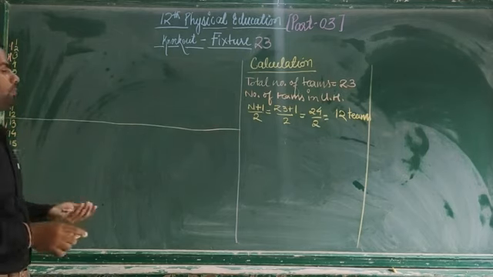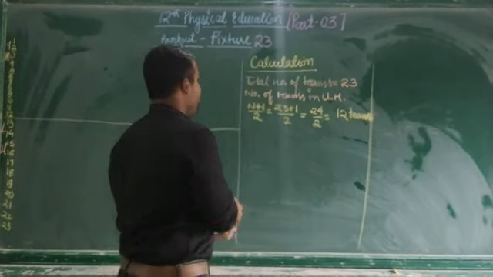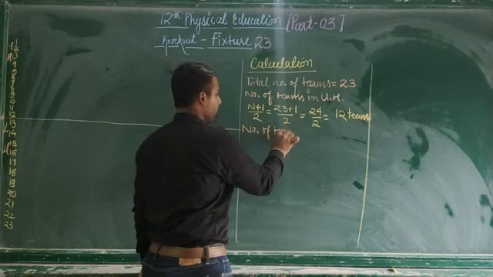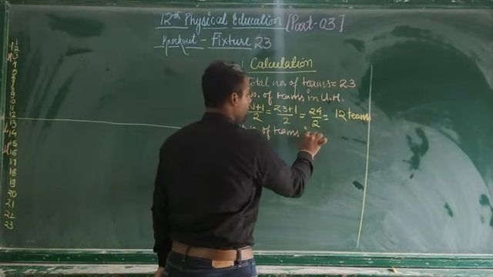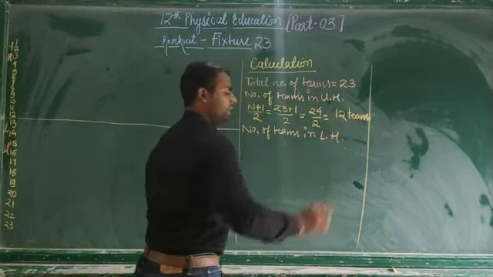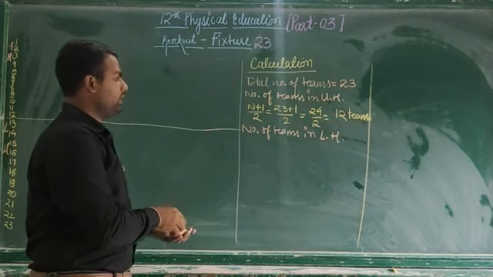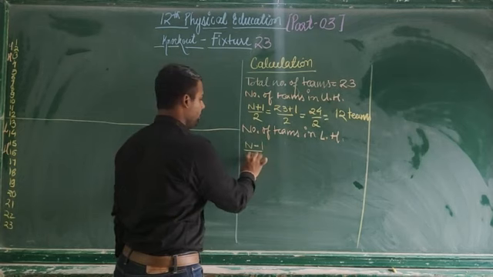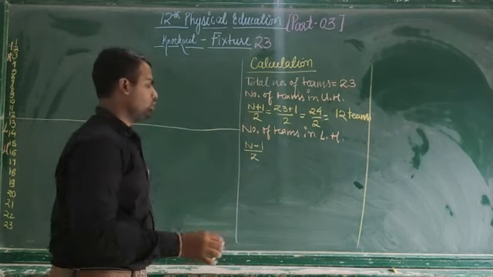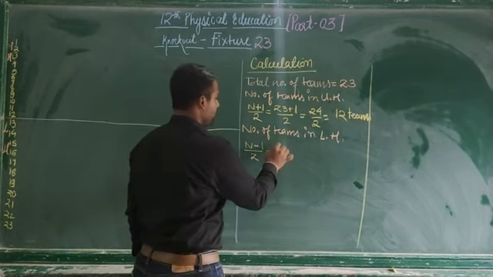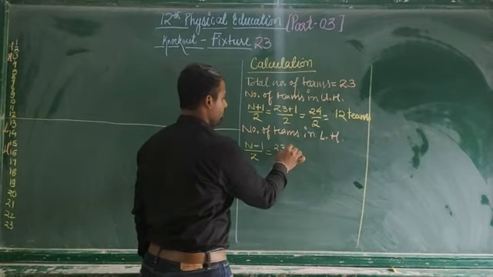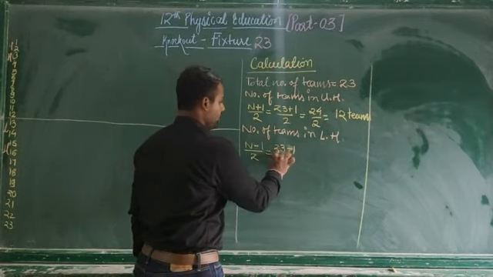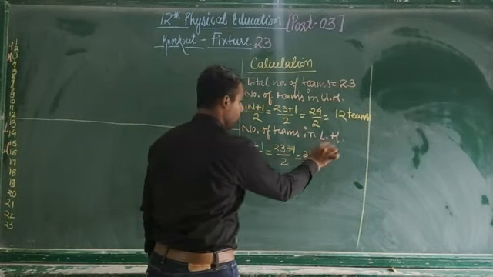I mentioned it here. Next, the number of teams in the lower half. What is the formula to calculate the number of teams in the lower half? It is n minus 1 divided by 2. So here it becomes not plus but minus 1 divided by 2, that is 22.